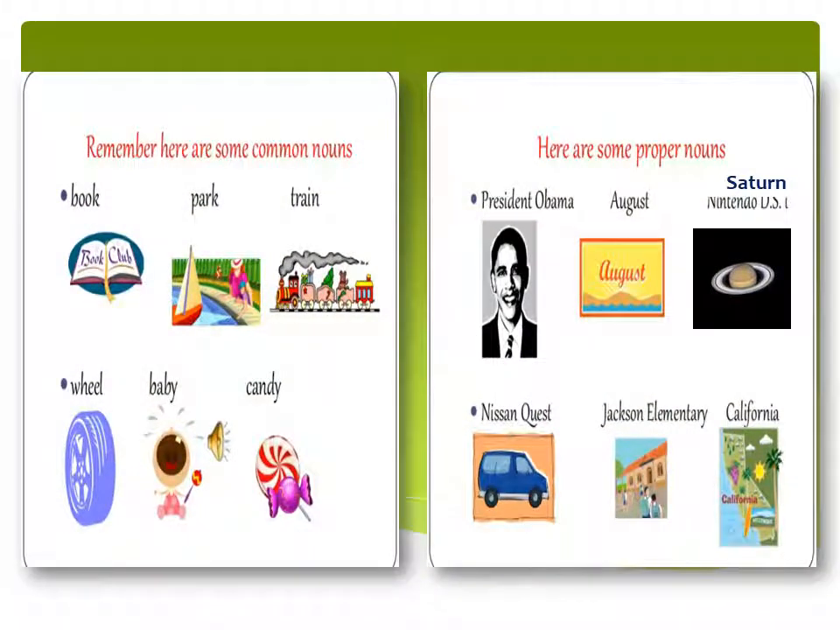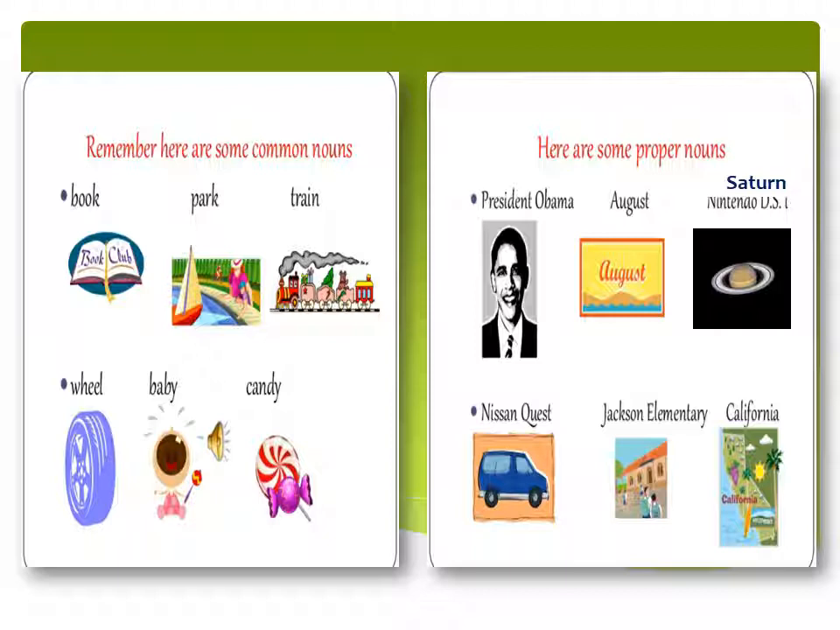Look at the examples of common and proper noun. The first chart is showing some examples of common noun, and the second chart is showing some examples of proper noun. First, the examples of common noun: book, park, train, wheel, baby, candy. All these things can be many of their own kind. Now in the proper noun: President Obama, August, Saturn, Nissan Quest, Jackson Elementary, California.